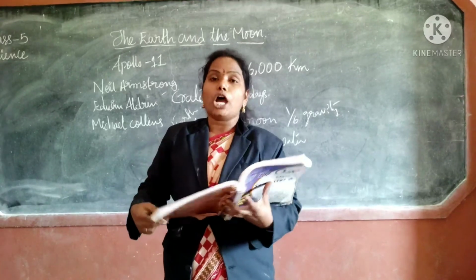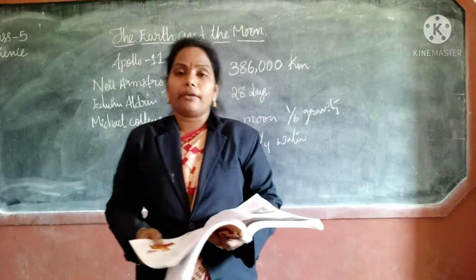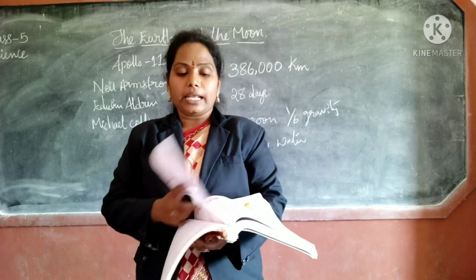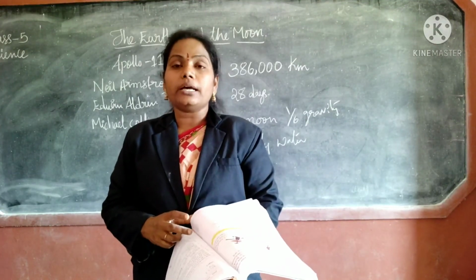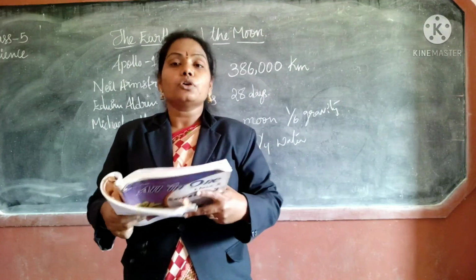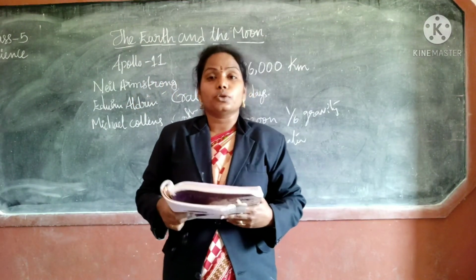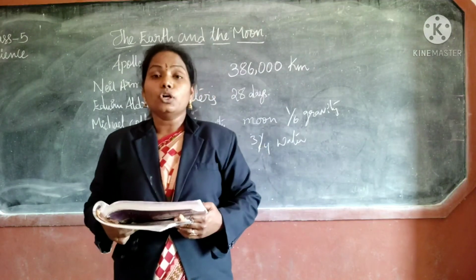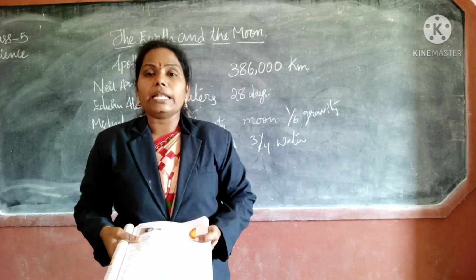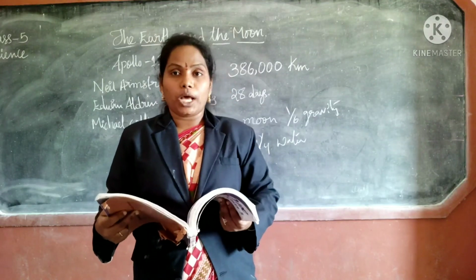Next, about shadows. If you learn about shadows, you can understand about eclipses. So what are eclipses? You know full moon day and new moon day, no? On such days we say grahanam, Surya grahanamu, Chandra grahanamu. So these eclipses, solar eclipse and lunar eclipse, are there. In the next video we are going to learn about the solar eclipse and lunar eclipse.